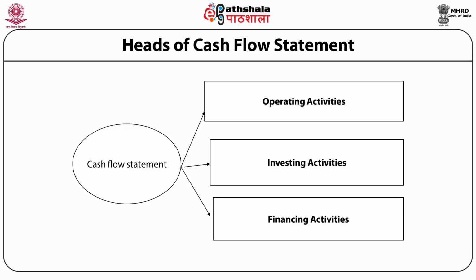The second is investing activities. Investing means purchasing assets, for example purchasing fixed assets, where the firm is using its resources or funds. Investing activities, that is cash from investing activities. And third is cash from financing activities, from where the firm is obtaining resources, finance, for example issue of share capital, issue of debentures, is shown with the help of financing activities.